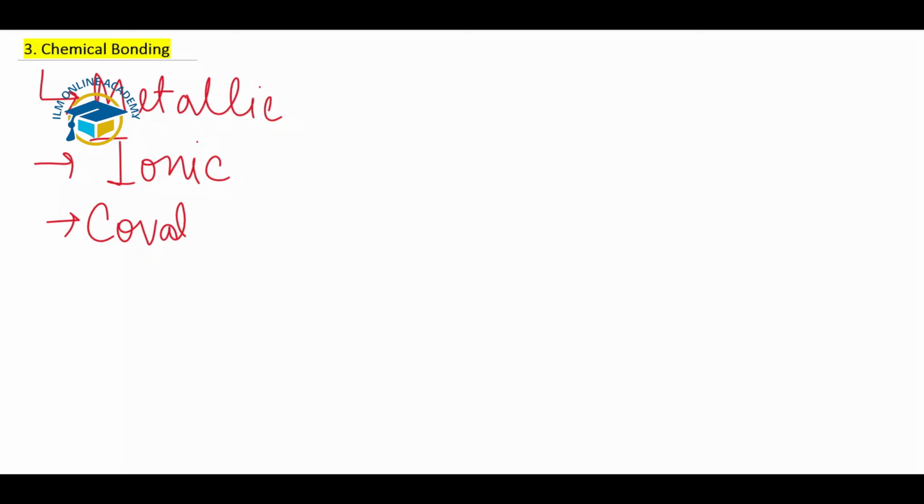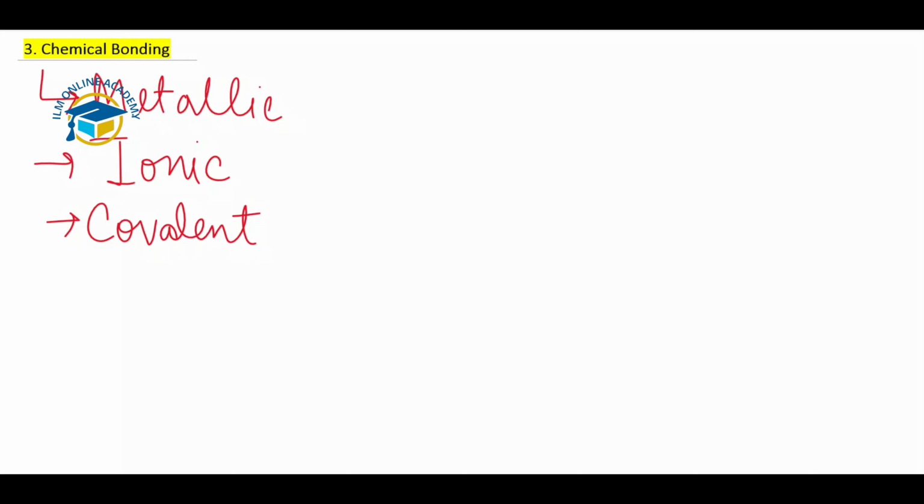First of all, you should know about chemical bonding. Chemical bonds are the strong forces that hold the atoms together in the various structures that chemical substances can form. We have different types of chemical bonding which we will discuss in today's lecture. First we have metallic bonding. Second we have ionic bonding. And third we have covalent bonding. These are the three main types of chemical bonding.